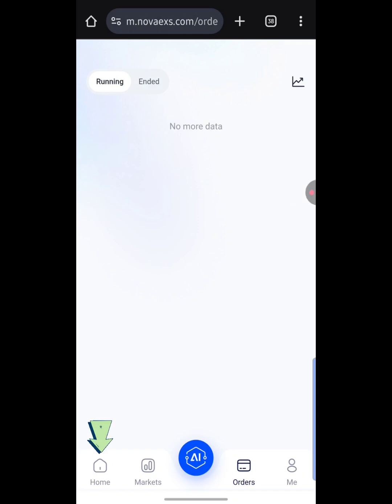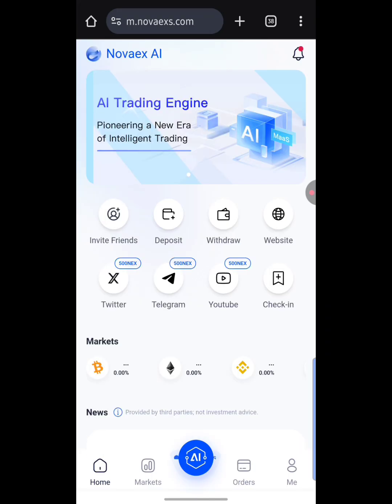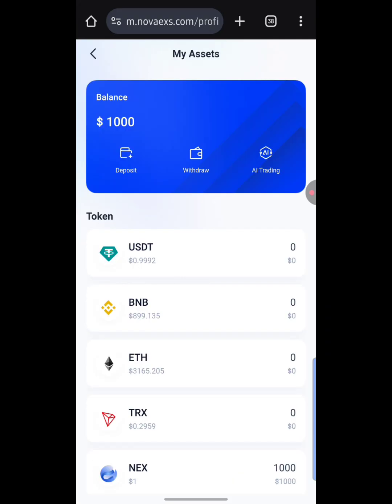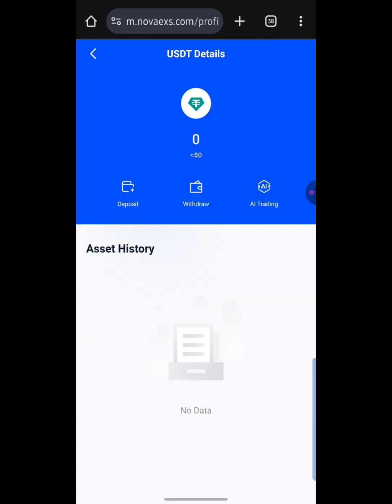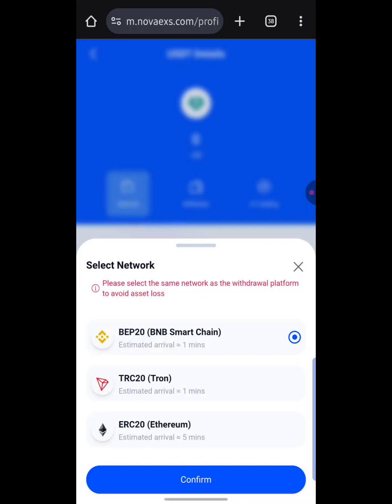Over here, that is home, you just hit on home, guys. Over here it says deposit, so you hit on deposit. You can deposit by hitting on whichever token you want to use. Let's say you want to deposit USDT, I simply hit on USDT, then hit on deposit again. I'll hit on TRC20 or BEP20, whichever one I want to use. I can also use ERC20, but BEP20 is always the cheapest. I'm going to hit on confirm, guys.